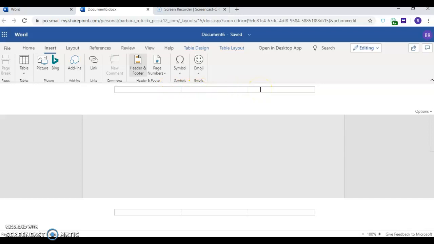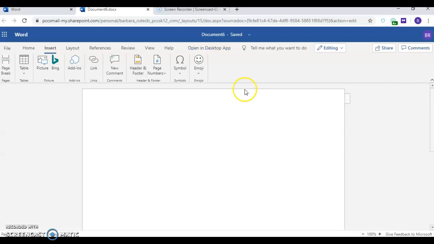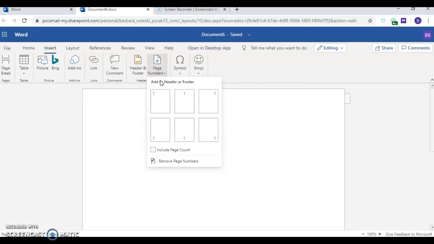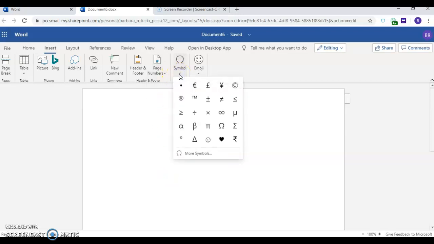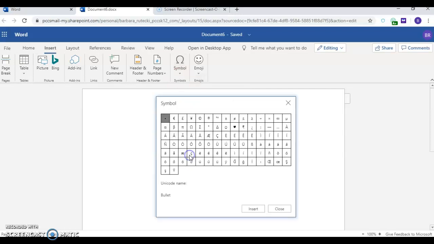I'm going to hit escape on my keyboard, the upper left corner of the keyboard, and it takes me out of there. And then you do have page numbers, but the page number is very limited again. So you can have it at the top of the page or the bottom of the page, left, center, or right. And you can include the page count if you want. There are some symbols. You can click more symbols, but there's just not many here.